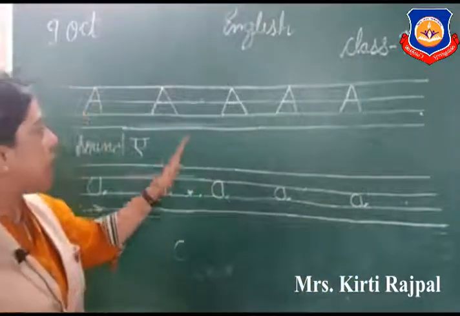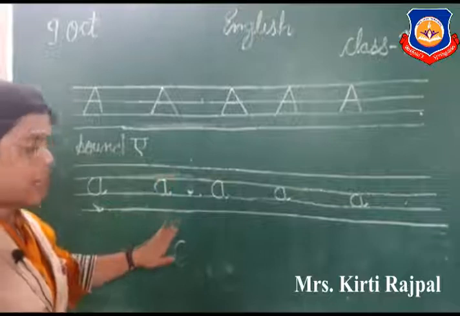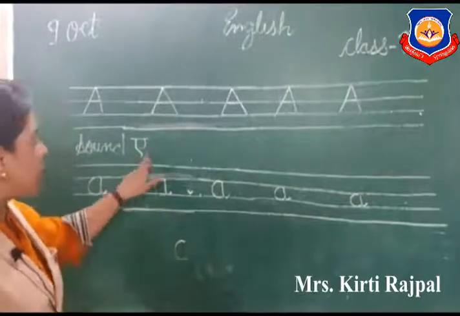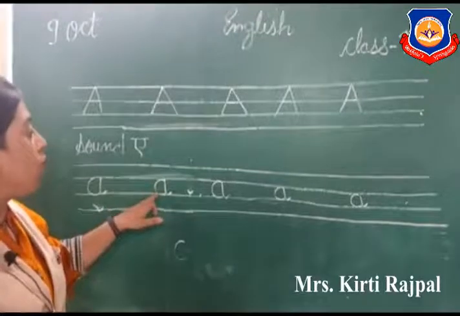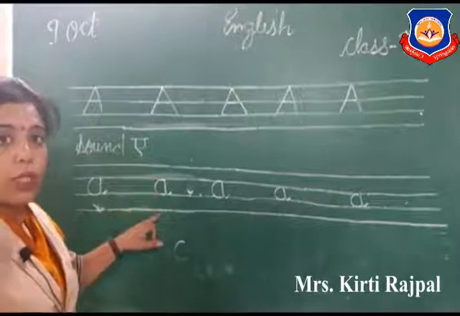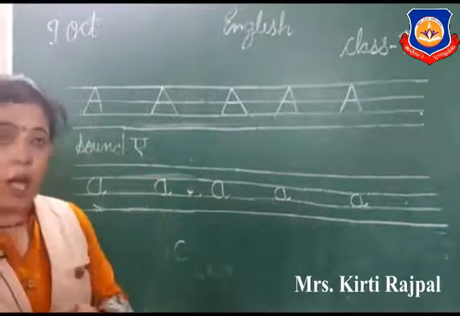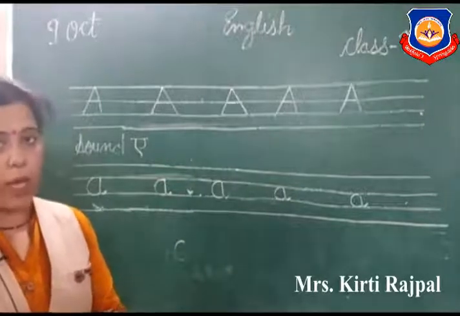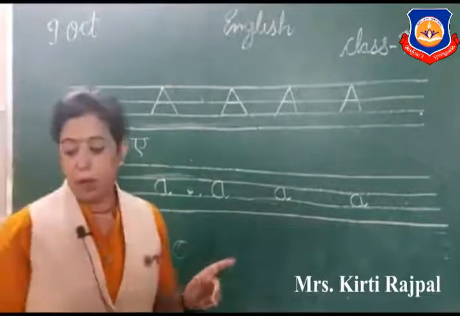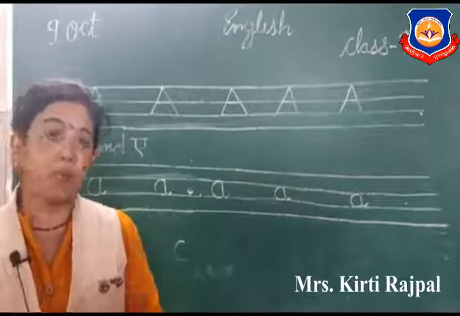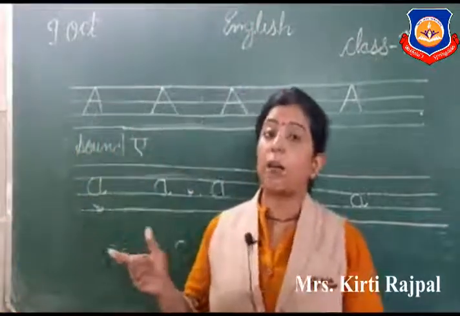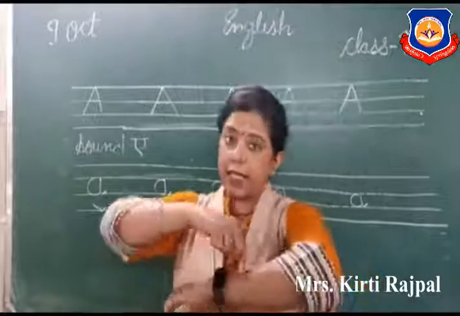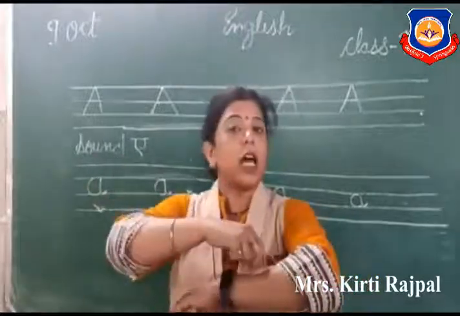So this is a capital letter and this is a small letter, and A makes sound A. Now kids, I explain you these both letters in our copy. Okay, and again I explain you letter A vocabulary. Letter A makes sound A, and the action of A is this.